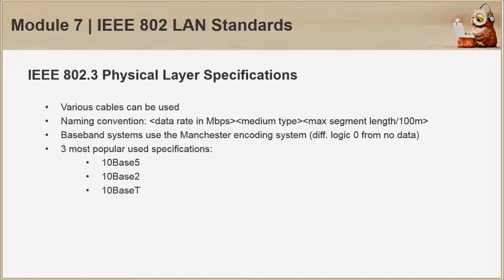For the physical layer specifications, various cables can be used, and it follows the naming convention of data rate, then medium type, then max segment length. Notably, baseband systems use the Manchester encoding system, and the three most popular used specifications are 10 base 5, 10 base 2, and 10 base T.